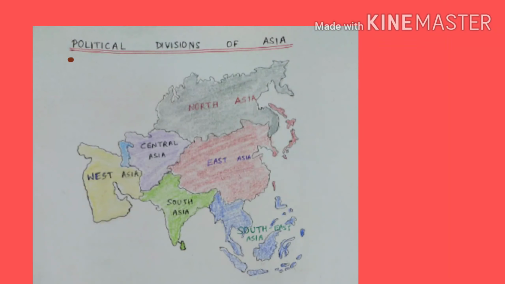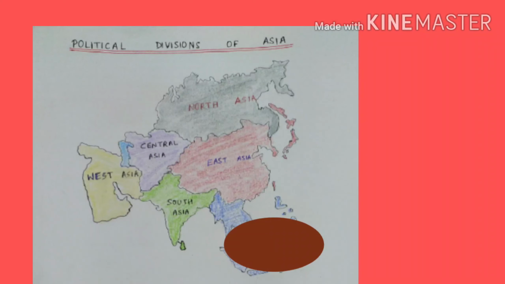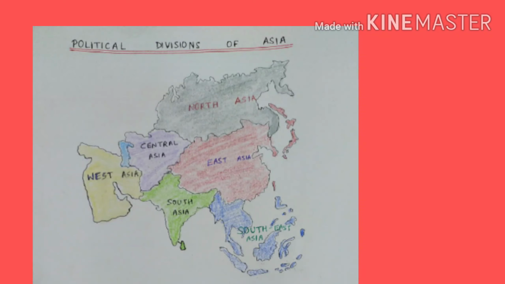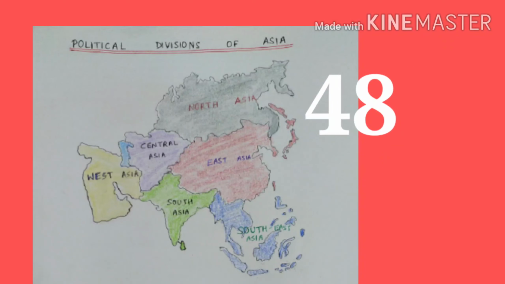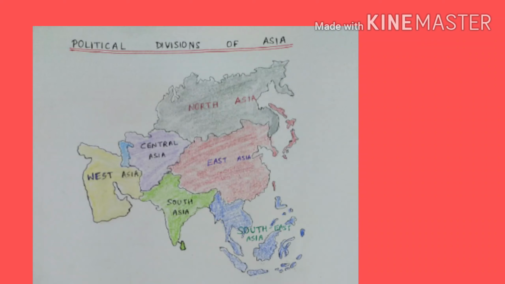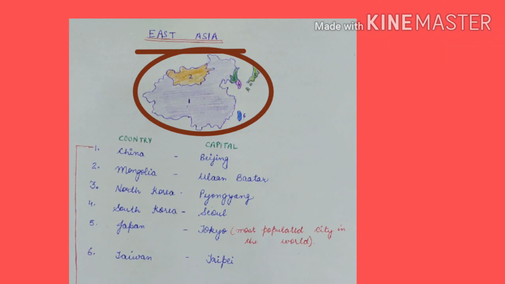Next, let us discuss the political divisions of Asia. We divide Asia into 6 parts: East, West, North, South, Central and Southeast Asia. In total, there are 48 countries in Asia. Let us have a look at all the regions of Asia in detail. First one is East Asia, that comprises of 6 countries.